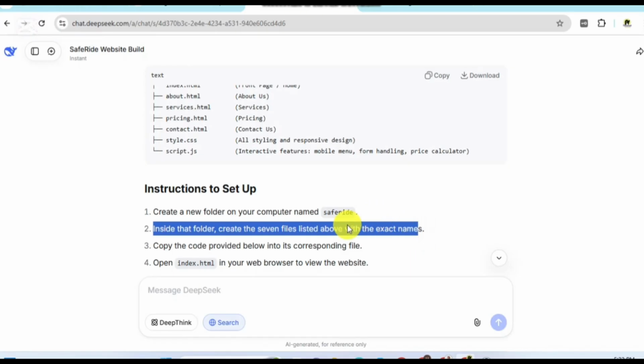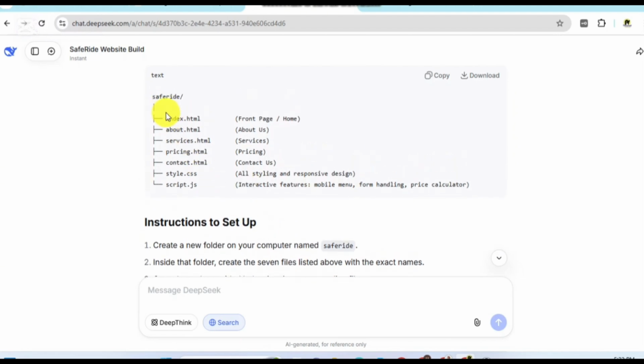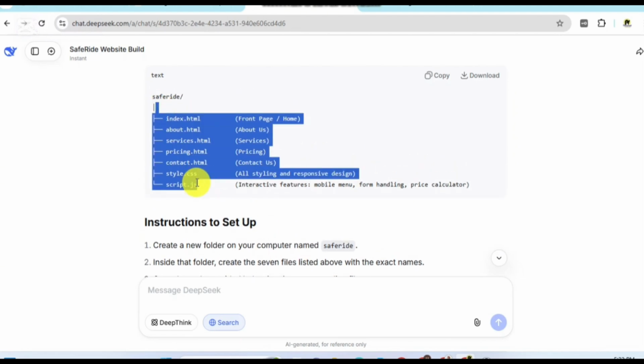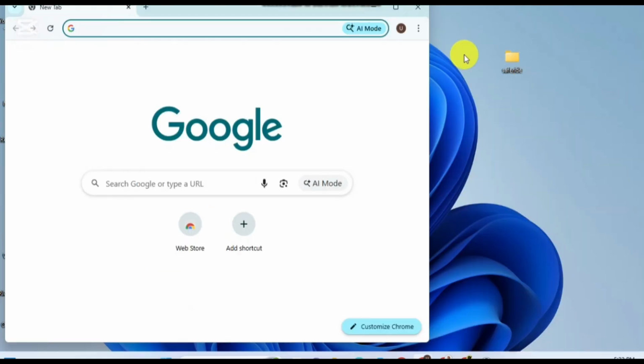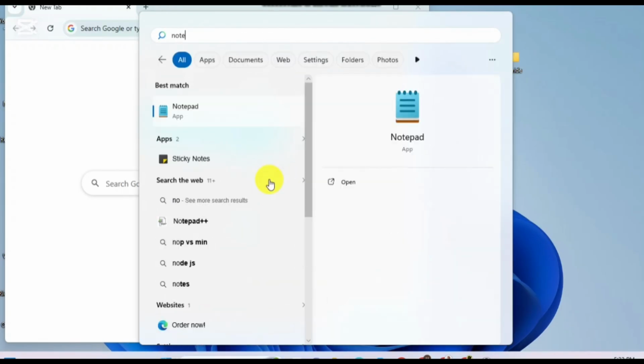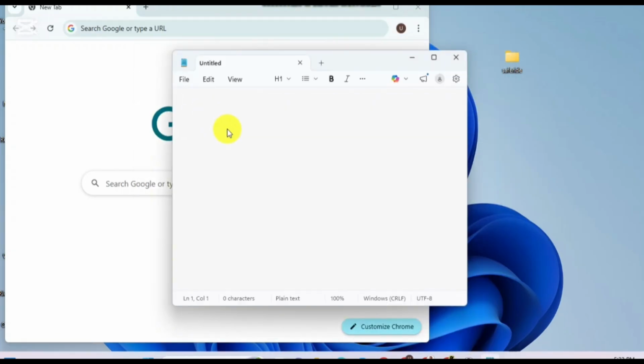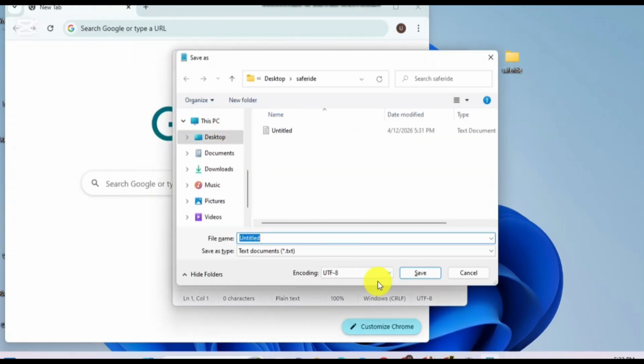Okay, so let's create the files. This is a folder, these ones are files. How many files? We're creating up to 1, 2, 3, 4, 5, 6, 7 files. We'll be creating files inside this folder that we just created, which is save-write. So how do you do that? We'll be using something like Notepad to create a file. You open Notepad, and you do what? You save, Ctrl S.